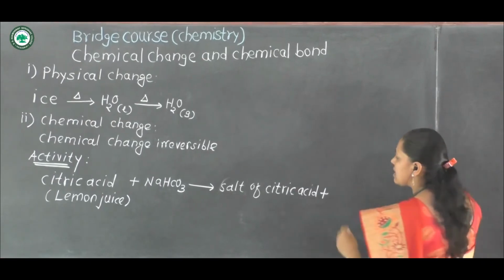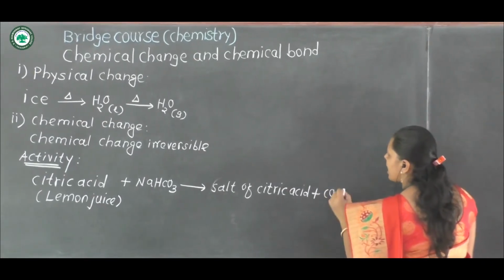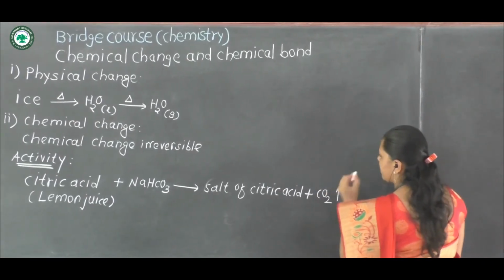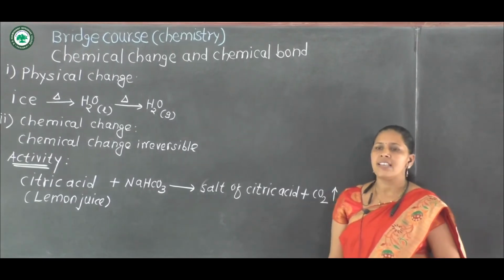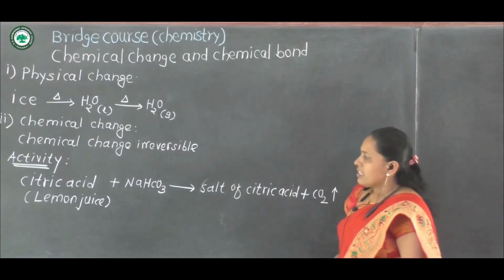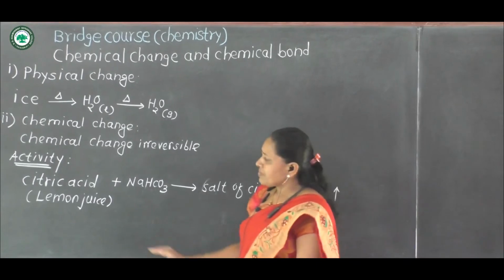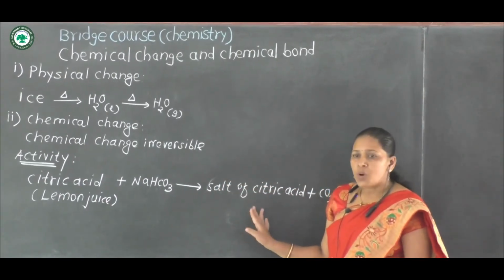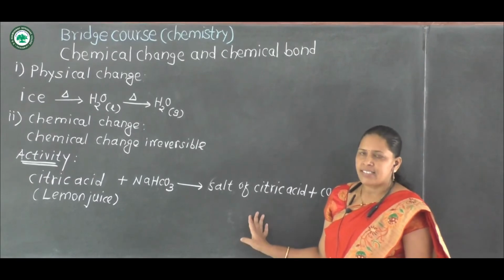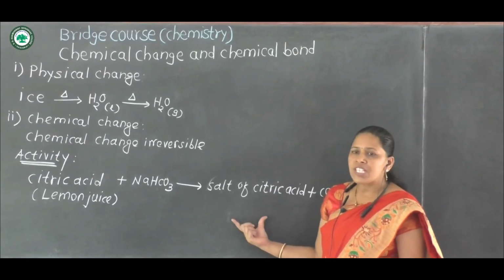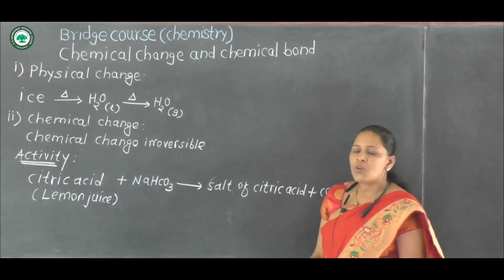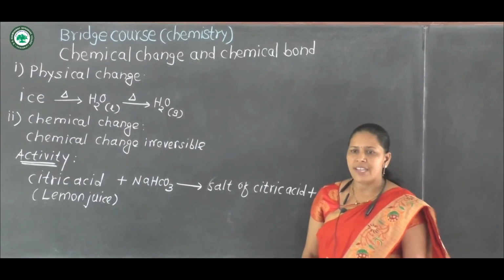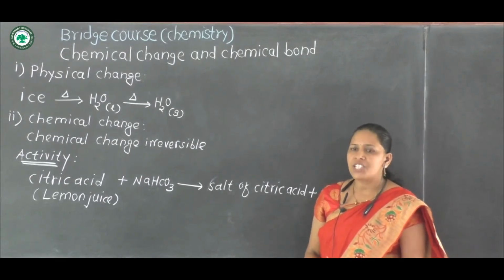That means in this reaction carbon dioxide gas is released. Therefore here citric acid is converted into sodium salt of citric acid. That means a new substance is formed, that is sodium salt of citric acid. Therefore it is chemical change.